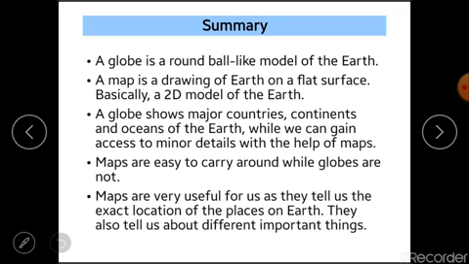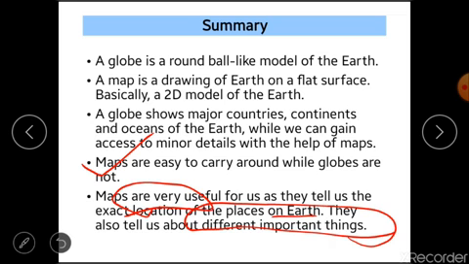A globe shows major countries, continents, oceans and their locations, while on a map we can gain access to minor details, and maps are easy to carry around, while globes are not easy to carry because of their size. And maps are very useful for us as they tell us the exact location of places on earth, and they also tell us about different important things, as we discussed, not just a particular piece of information but more than one kind of information.